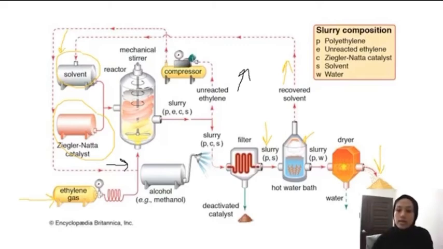So this is how polyethylene is produced under the process of polymerization with the presence of the Ziegler-Natta catalyst. This is how titanium trichloride is also involved as a catalyst.